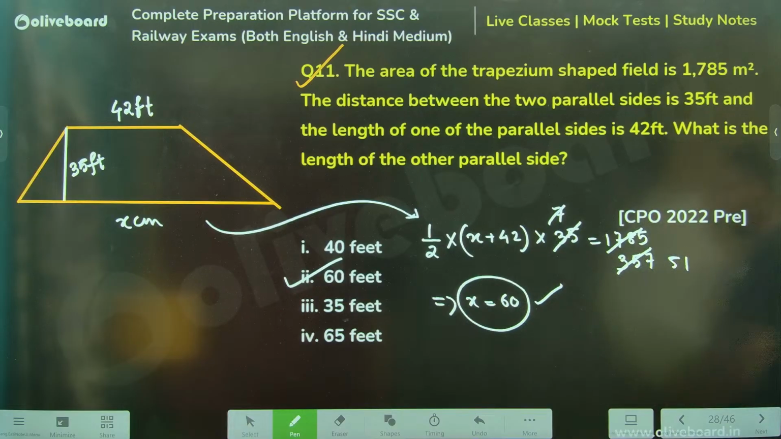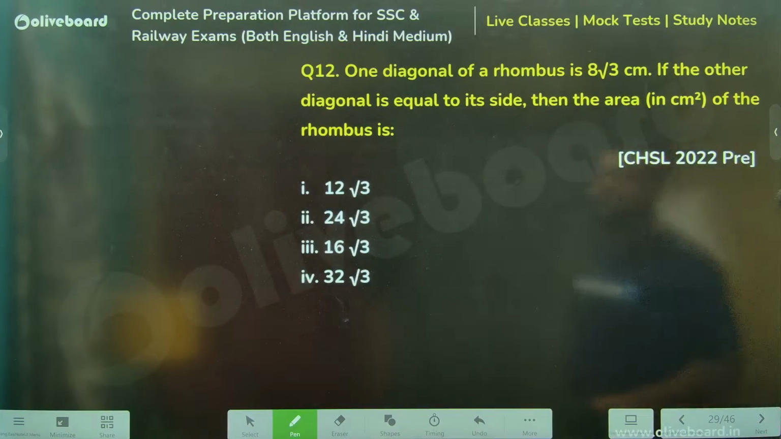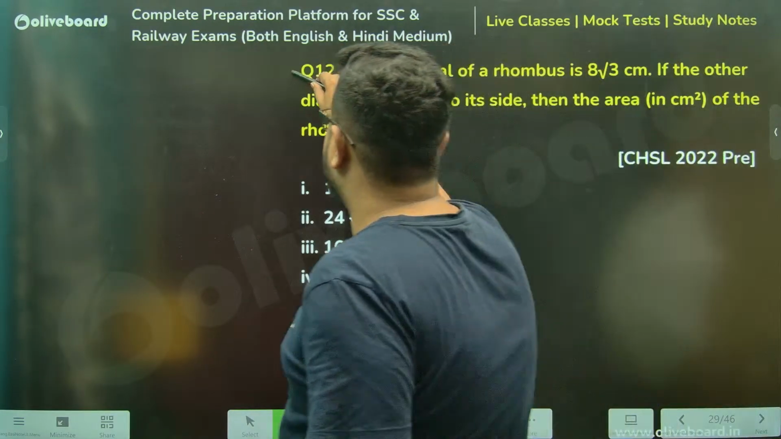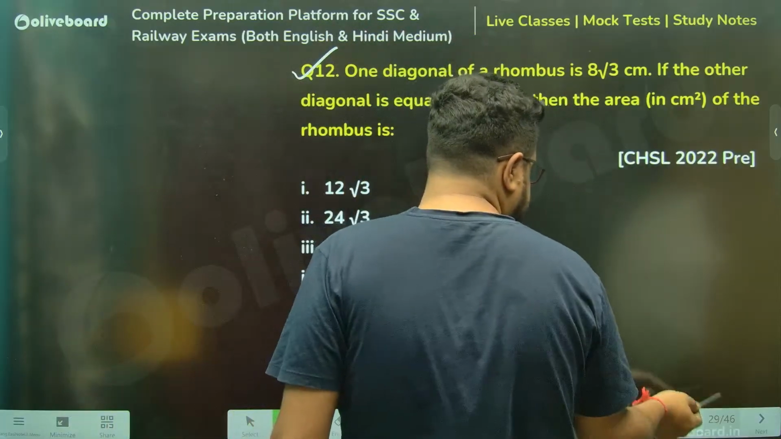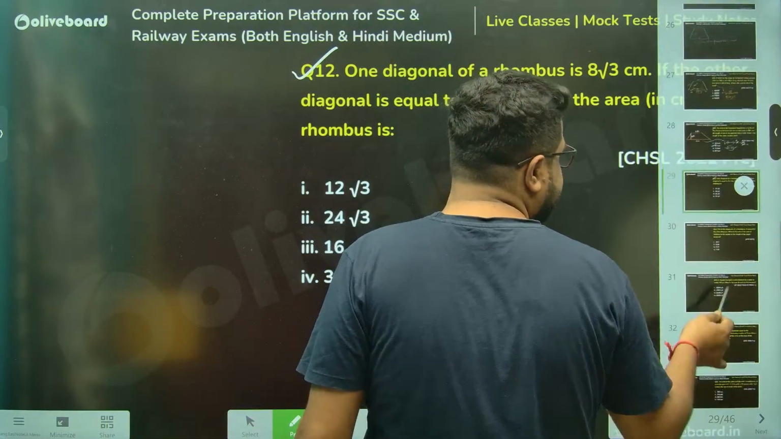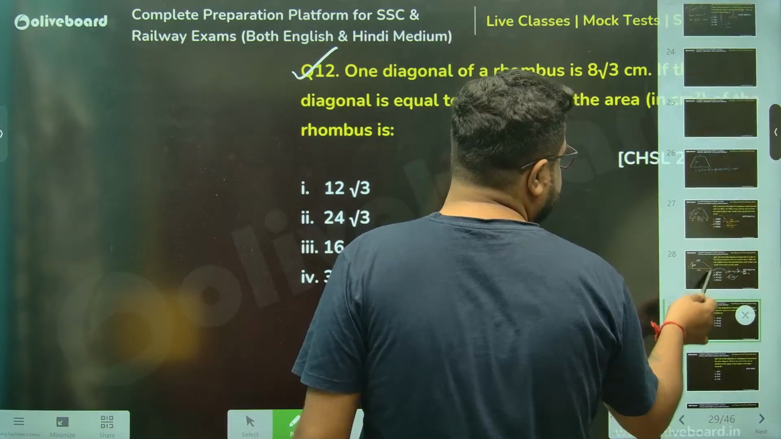Check it, sir. Just you needed to get the kind of diagrams. Everything is perfect. Next one, please, sir. Acha, what about rhombus? Let's discuss that first. Let's just go back a little bit and discuss the rhombus part.